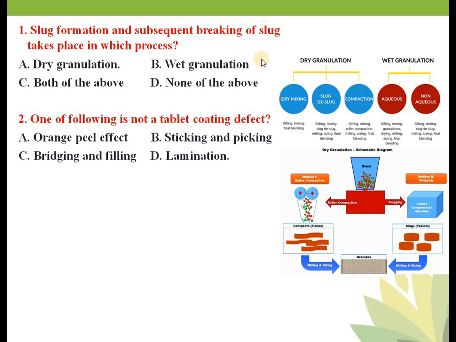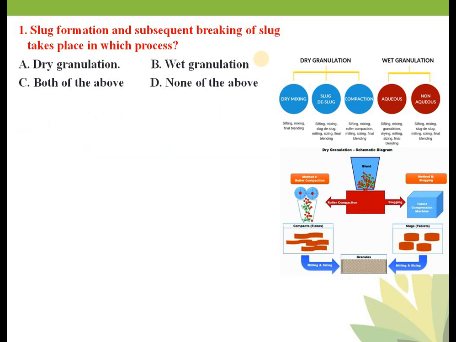Okay, so we will see what is dry granulation. In case of dry granulation, again it is further divided into 3 types, that is dry mixing, slugging, deslugging, and compaction. Okay, dry mixing, slugging, deslugging, and compaction. Wet granulation is further divided into 2 types, aqueous and non-aqueous wet granulation. Okay, so I will explain this dry granulation.